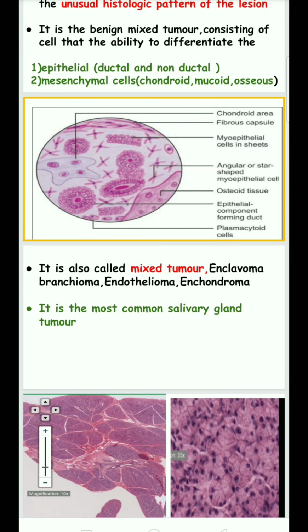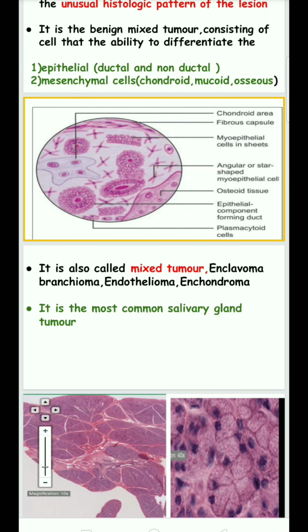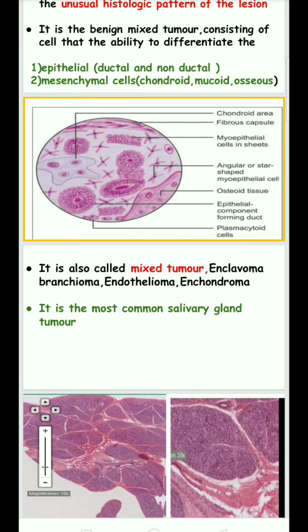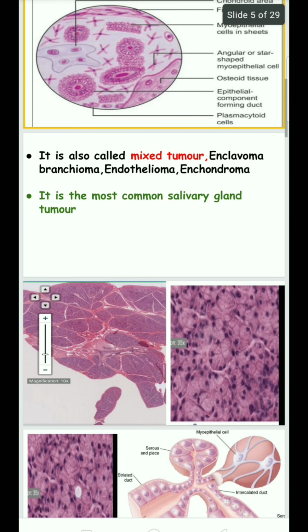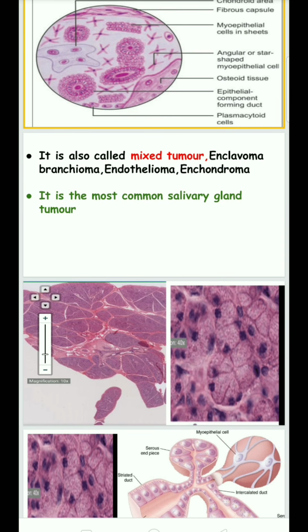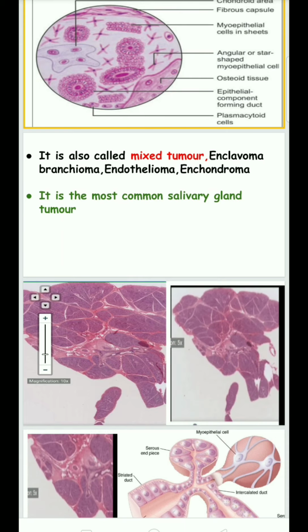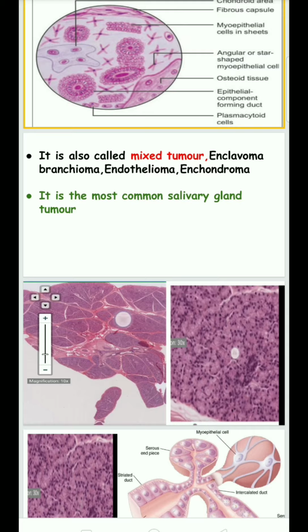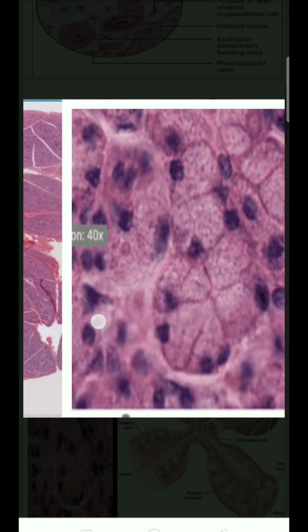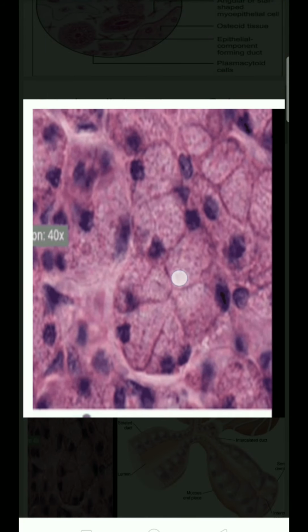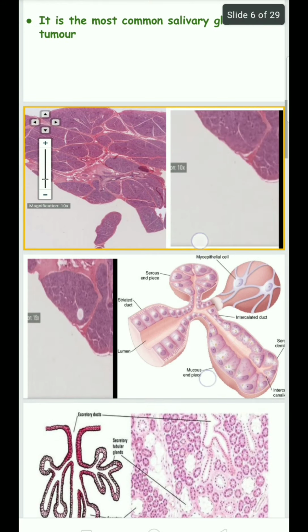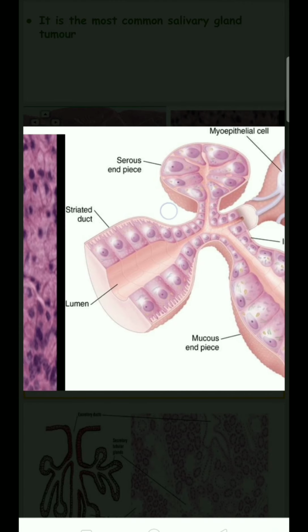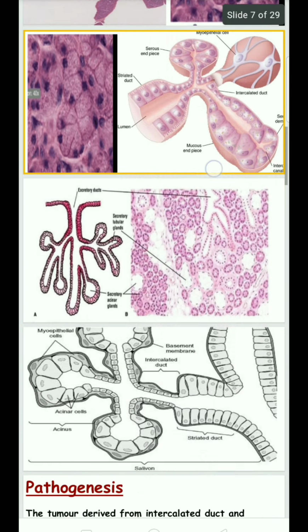Previously we said it is the most common salivary gland tumor. When a patient comes with a salivary gland tumor, it is mostly pleomorphic adenoma. Before going to further details, we need the histology for better understanding. This is the parotid gland. Here we see a gland with salivary secreting cells, and above them we also see myoepithelial cells.